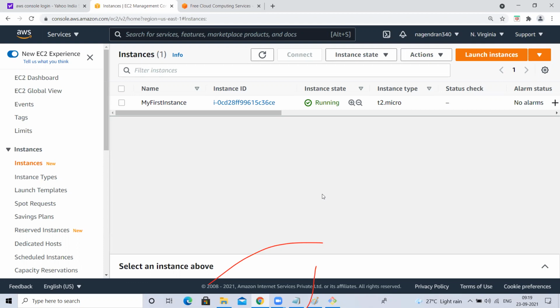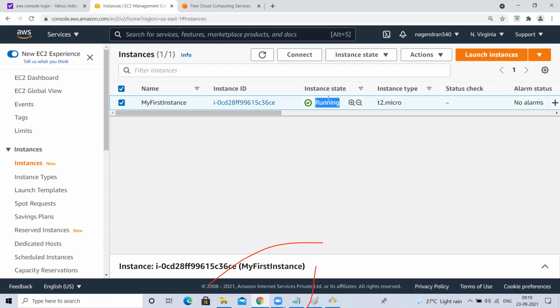2 hours. Why? Because once you stop it, that's it, 1 hour is gone. Understood, guys? I can 100% guarantee you, you will not practice more than 750 hours per month. That is 100% for sure. You will only get charged if you leave that instance in running state and forget it. Okay, this is the basics about AWS.